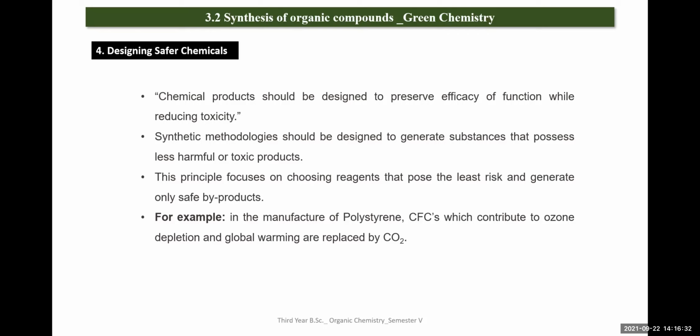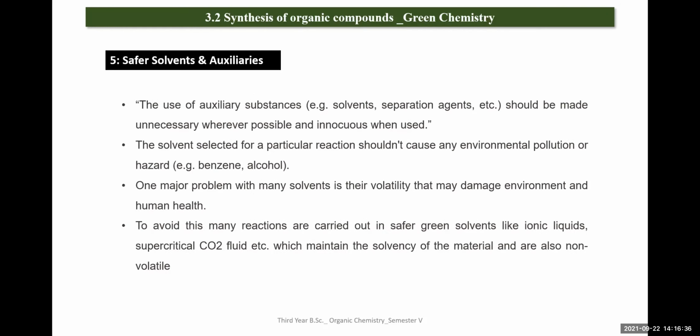So the next one is use of safe solvents and auxiliaries. Auxiliary means, you know what solvents are, right? Solvents are able to dissolve the given material. And auxiliaries are substances that can be used along with the solvents, like a separating reagent, etc. We can call them auxiliaries.